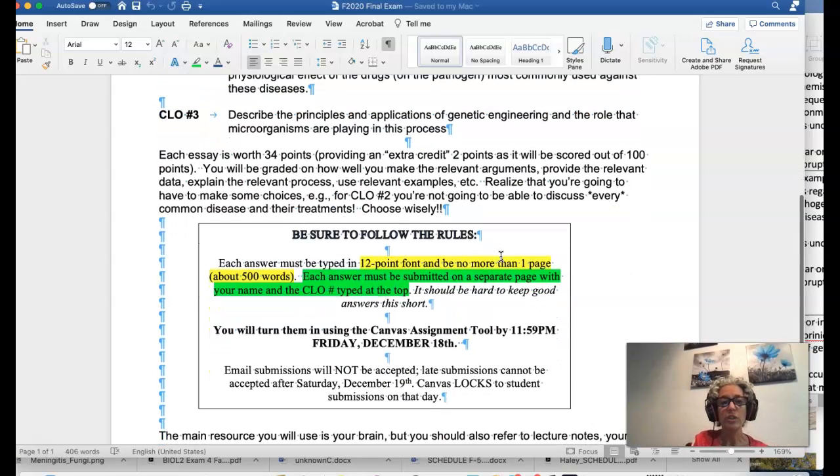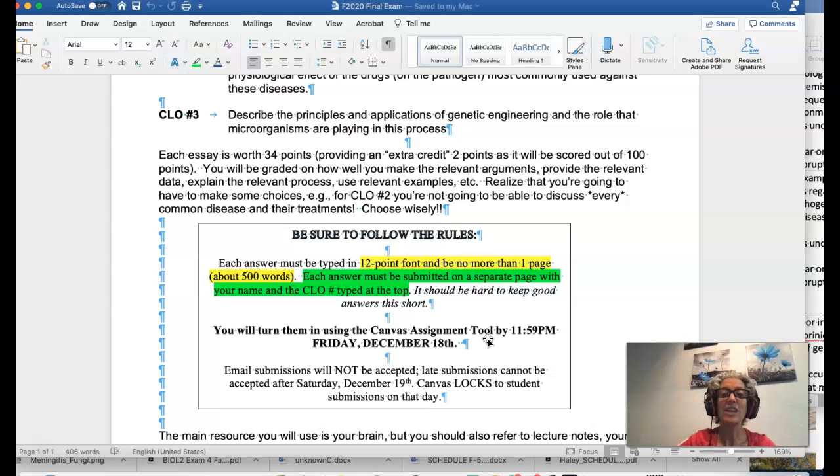So the rules: it needs to be 12-point font, about a page long. This can be all one document, but should be each on a separate page with the course learning outcome at the top. And it does have to be in by Friday, December 18th. That's the end of finals week.